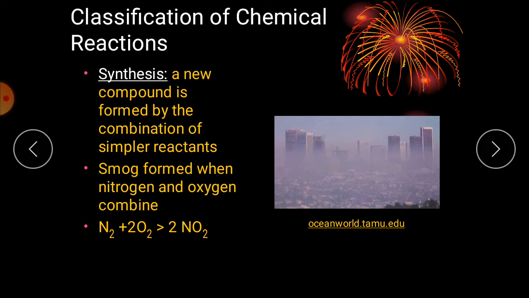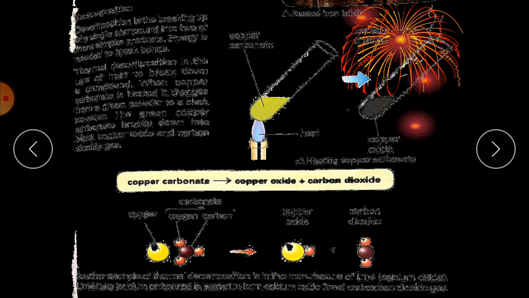But if a single substance is broken down to form two products, this is known as decomposition.